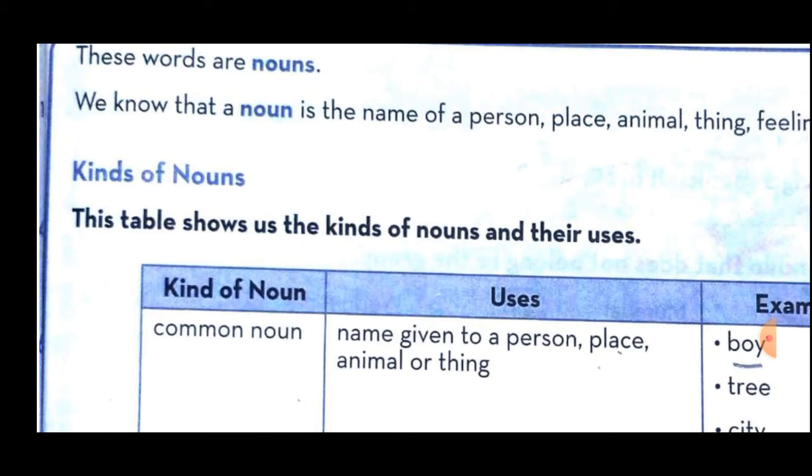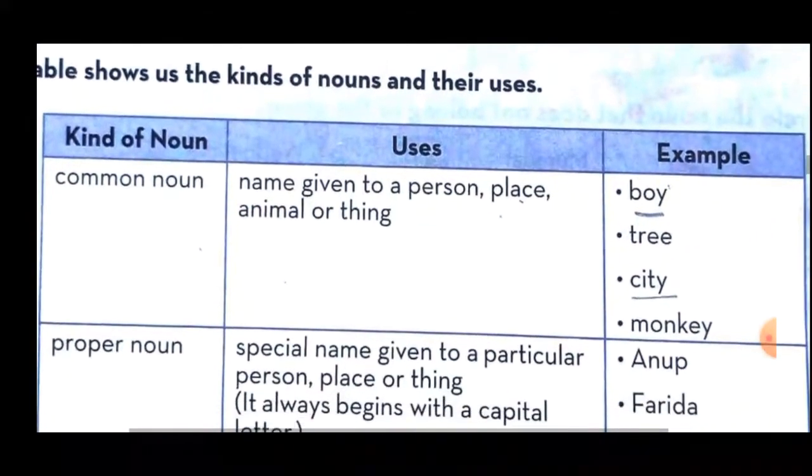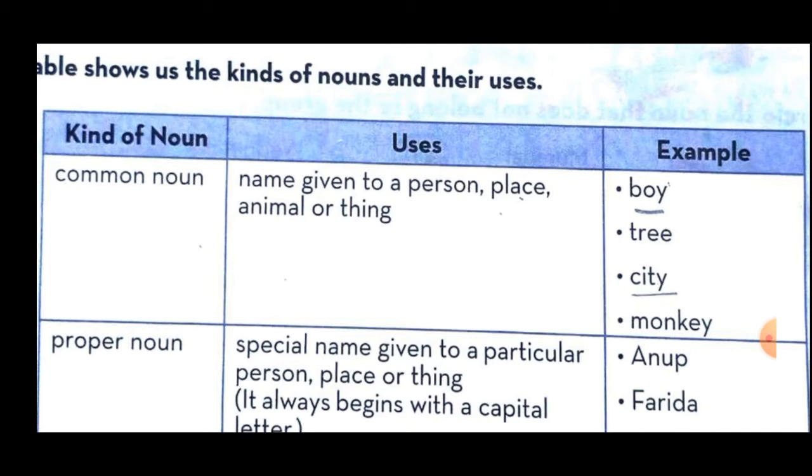Okay, now look at kinds of nouns. Here one small table is given, and through that you will learn about the different types of noun. Here is written kind of noun, uses and example. So the first kind of noun is common noun. What is the use of this? Name given to a person, place, animal or thing is called common noun. Examples are also given: boy, tree, city and monkey. All these words come into the category of common noun.